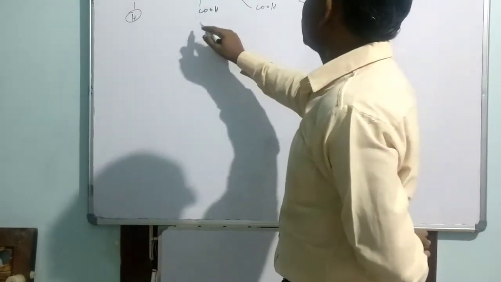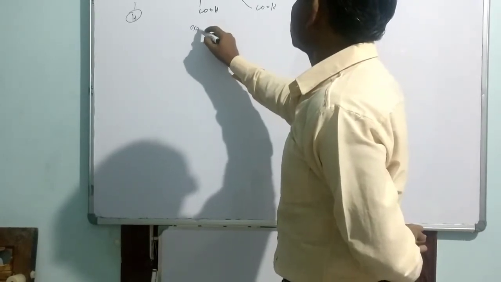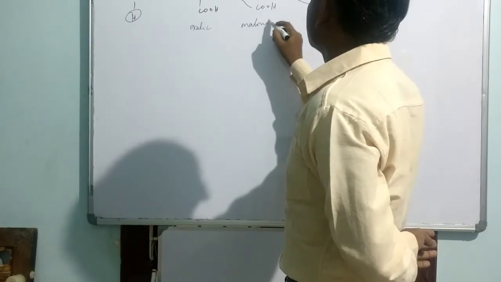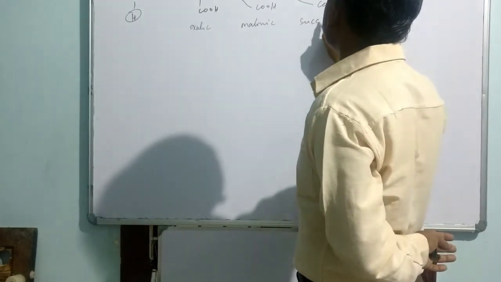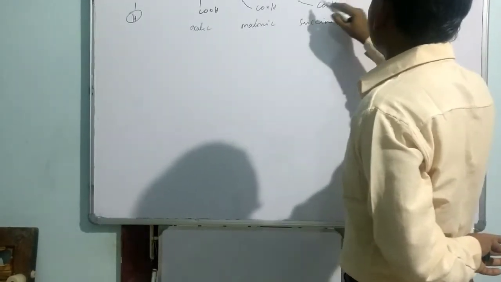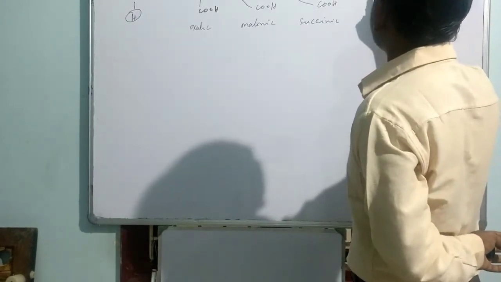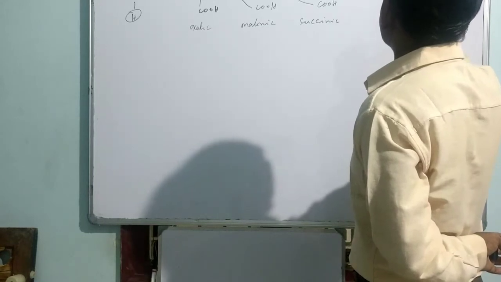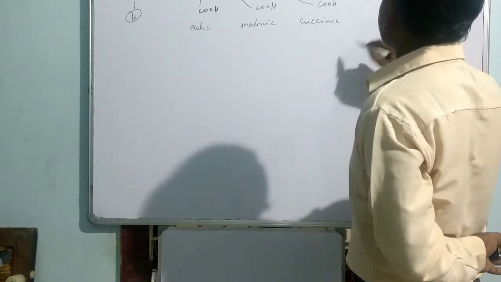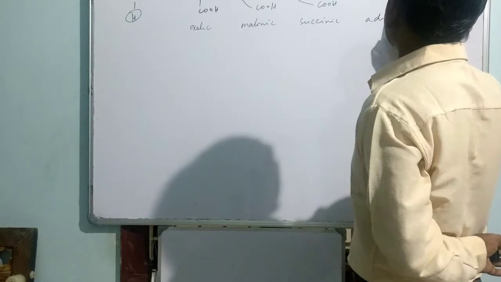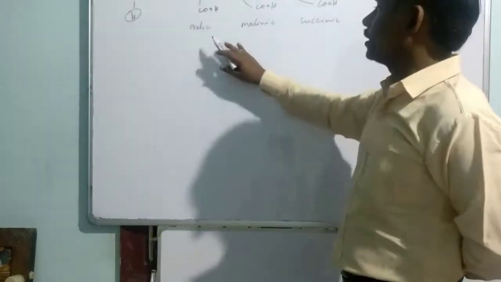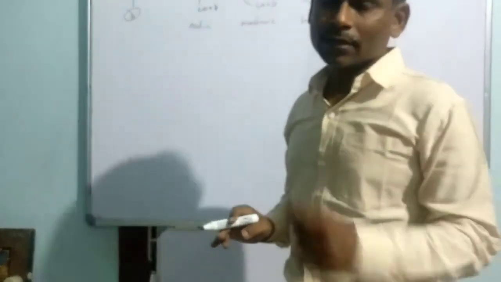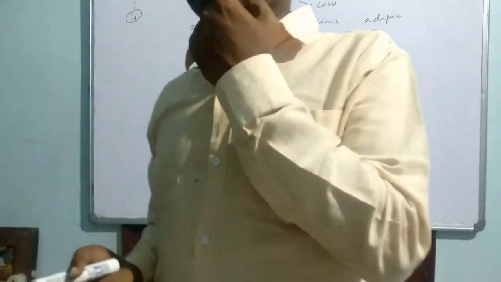So this is called oxalic acid. This is called malonic acid. This is called succinic acid. And let me go for adipic acid. So oxalic acid, malonic acid, succinic acid, adipic acid. Like that there is a series of dicarboxylic acids.